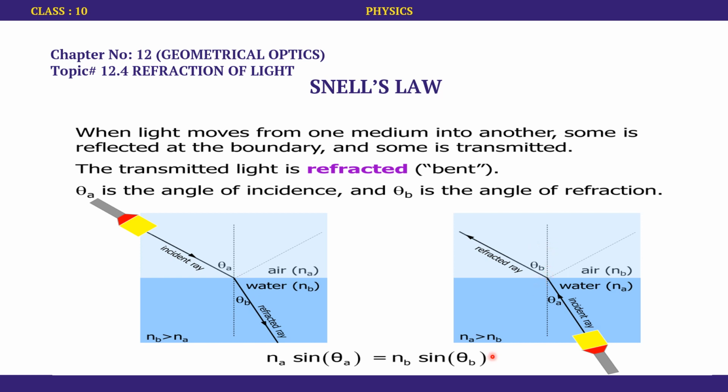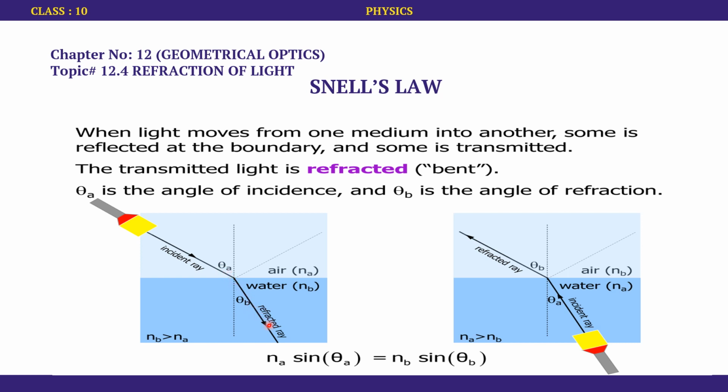So what exactly is Snell's law? Snell's law is a statement that says Na sine theta A is equal to Nb sine theta B, where Na is the refractive index of the medium in which the incident ray is. For example, in the earlier case the incident ray is entering from air into the water.